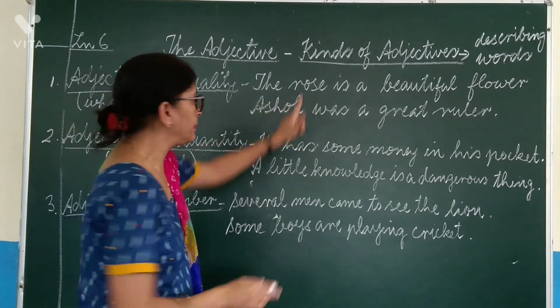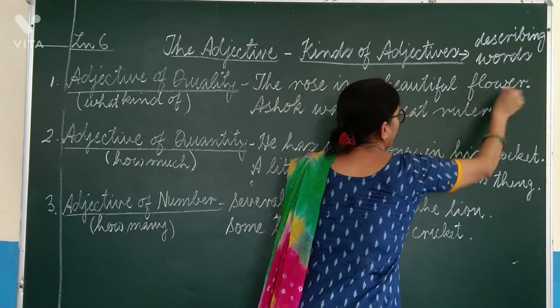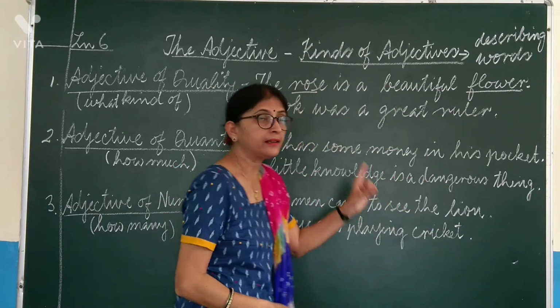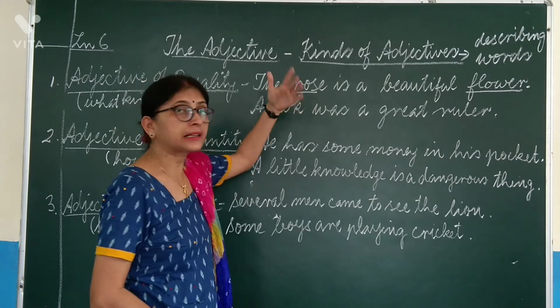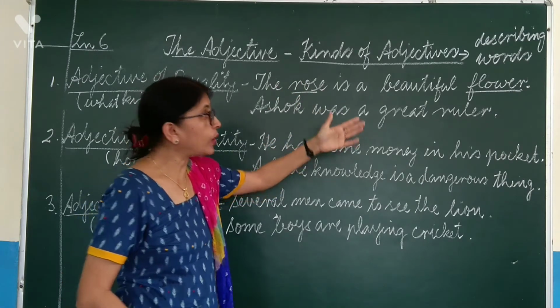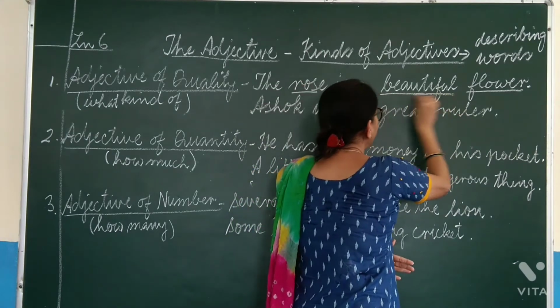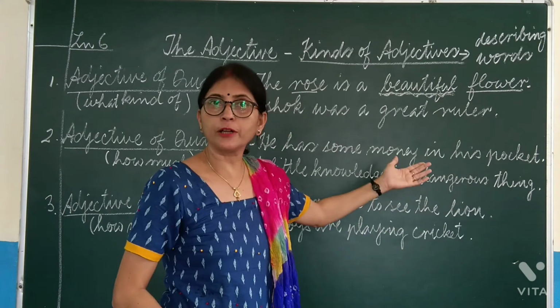Now see this example. The rose is a beautiful flower. Your noun is flower or rose, both refer to the same thing. Now, if I ask the question, what kind of rose or what kind of flower? The answer will be beautiful. What kind of flower? Beautiful flower.